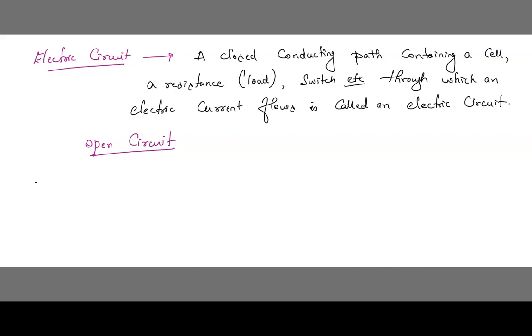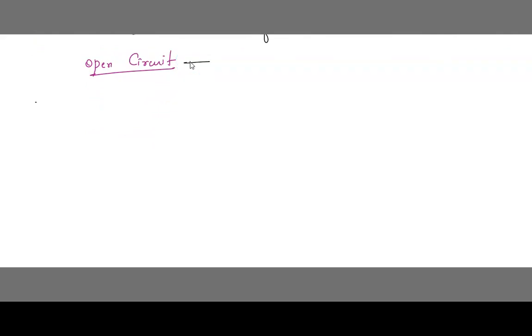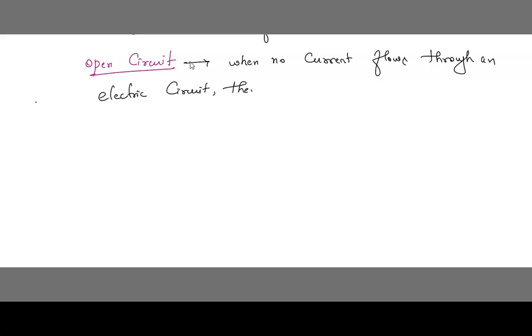See, children, when no current flows through an electric circuit, then it is said to be an open circuit.